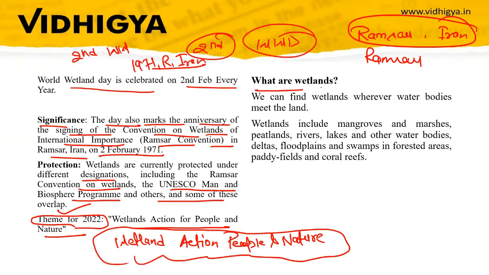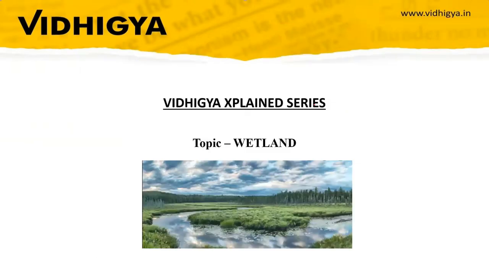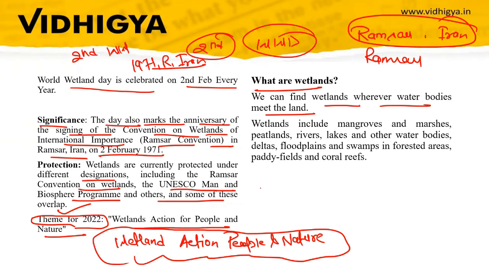So what are wetlands? Generally, in layman's terms, we can find wetlands wherever water bodies meet the land. As you can see, this is the wetland where water body meets land. Wetlands include mangroves, marshes, peatland, rivers, lakes, and other water bodies, deltas, floodplains, swamps in forested areas, paddy fields, and these are some of the examples of wetland. These can be considered under the wetland.